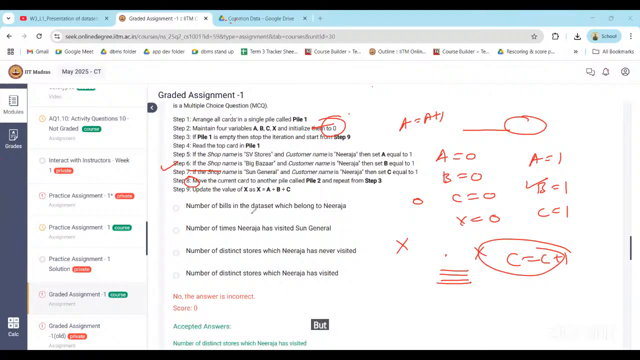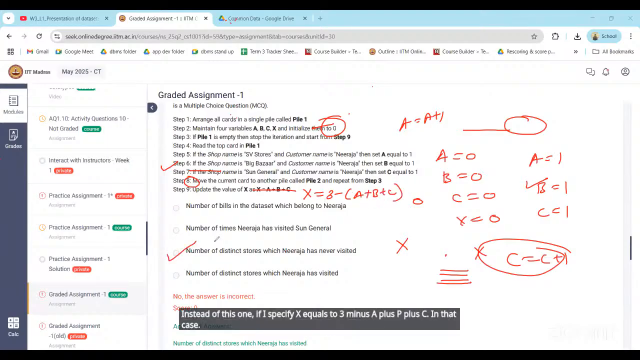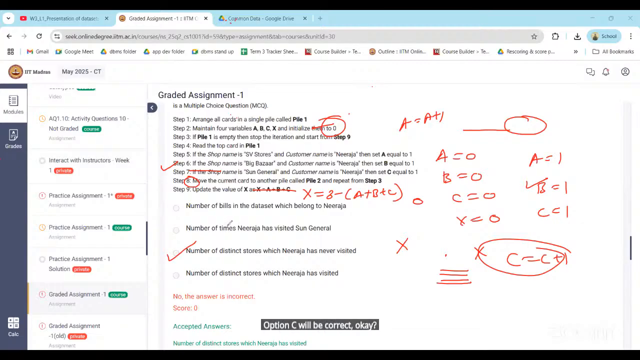But if I say here, number of distinct stores Nirja has never visited, instead of this one, if I specify X equals 3 minus (A plus B plus C), in that case option C will be correct. If the value of A plus B is equal to 2, then 3 minus 2 will be 1. It means there is one store that Nirja has not visited, right? Like that. So is this doubt clear now? Any doubt here, anyone? No, sir.